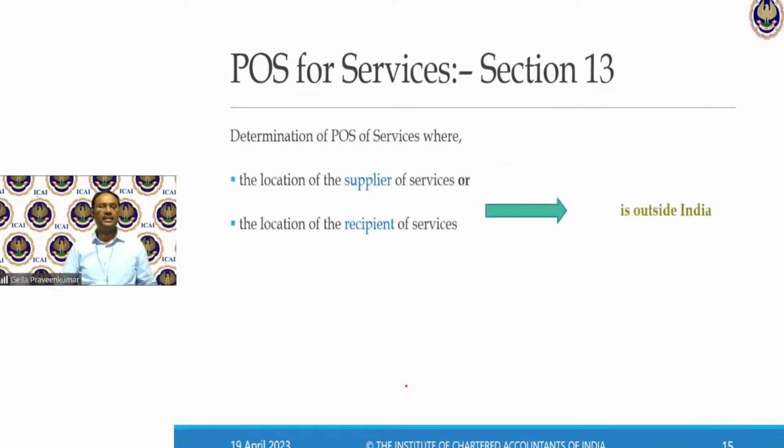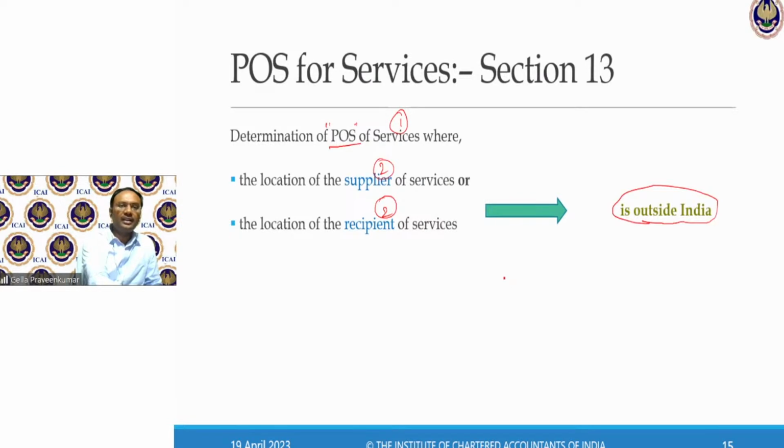Now, section 13, as I have been telling, this section 13 gets triggered or gets applied for what? For identification of place of supply, in relation to a service, where either the supplier or recipient is outside India, where the location of the supplier or the location of the recipient is outside India.